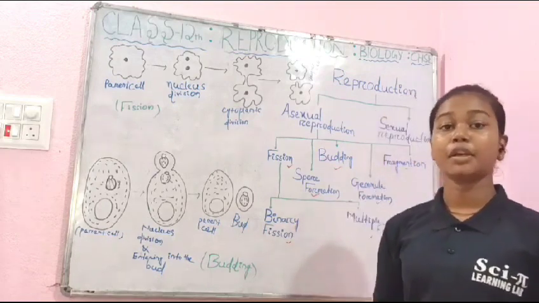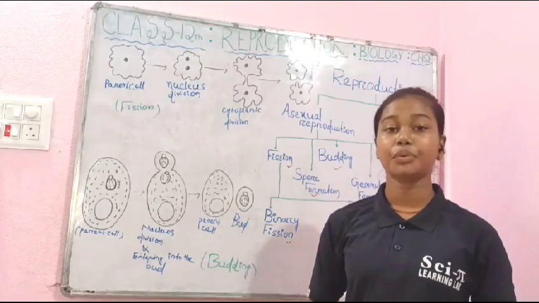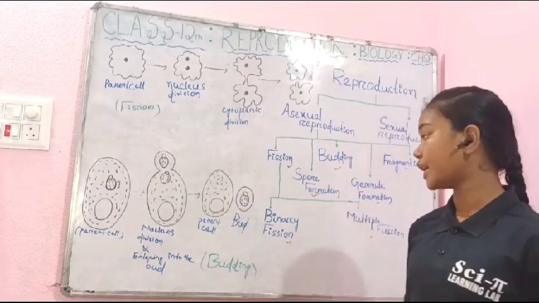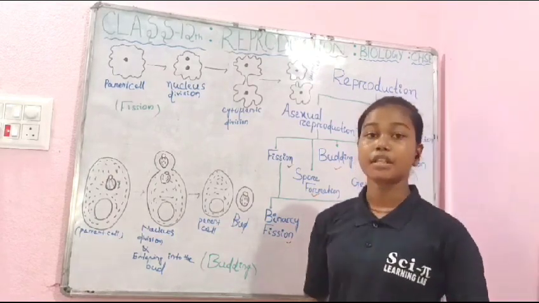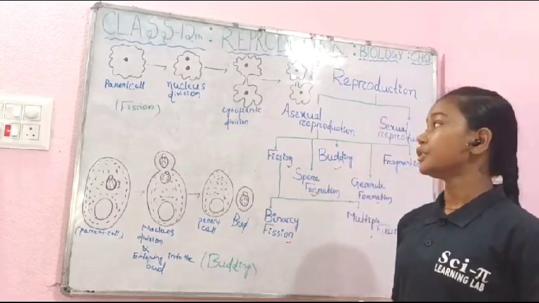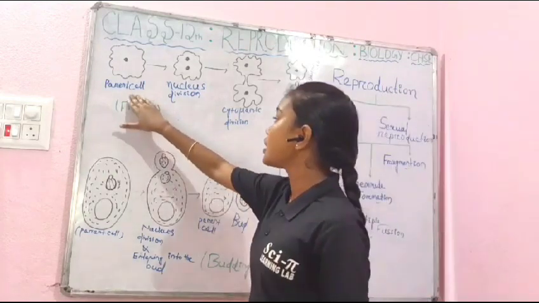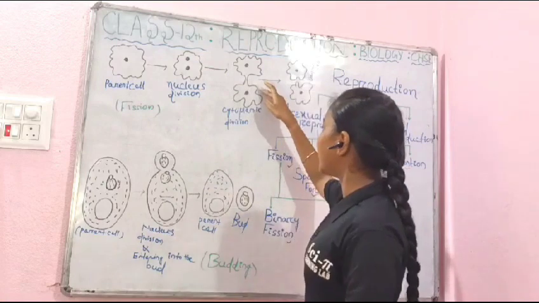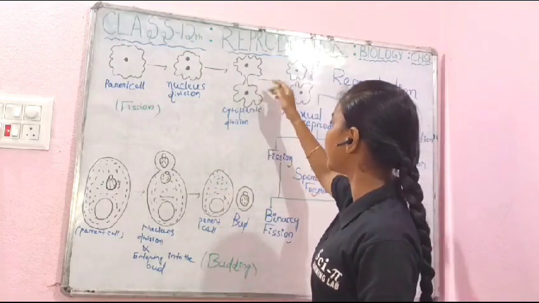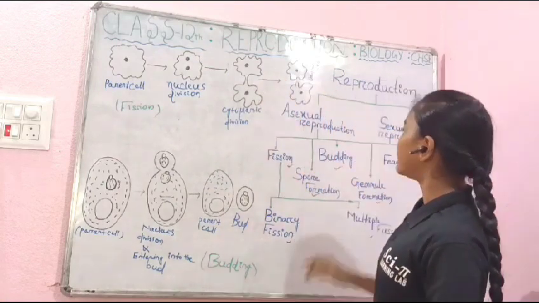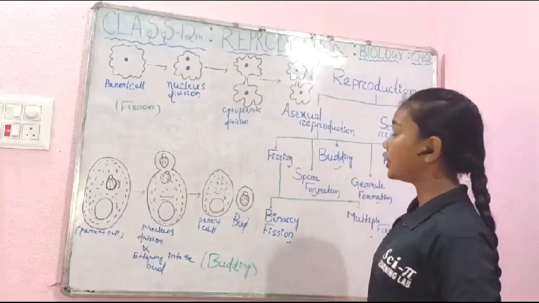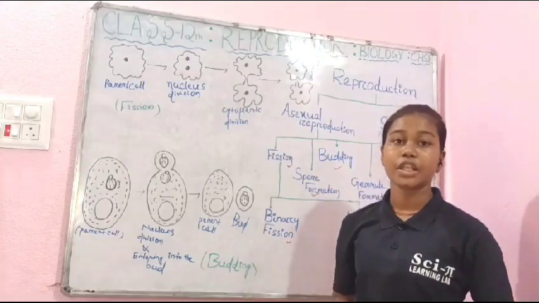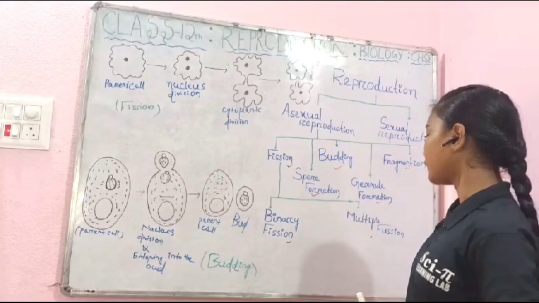Binary fission: when the parent cell divides into 2 daughter cells, it is known as binary fission. In binary fission, the nucleus of the parent cell divides into 2. Then the cytoplasm divides into 2, each carrying 1 nucleus. Then they make new daughter cells. Then the daughter cell grows into a new cell.